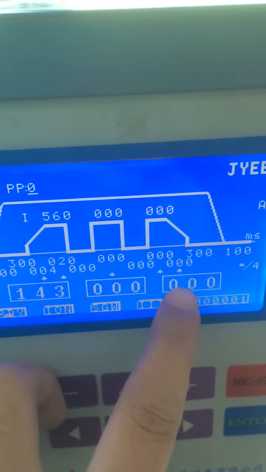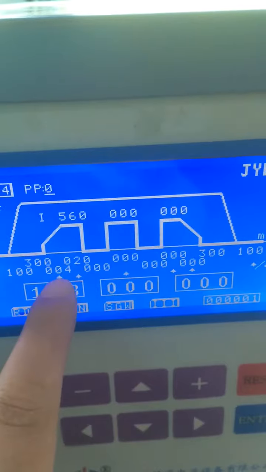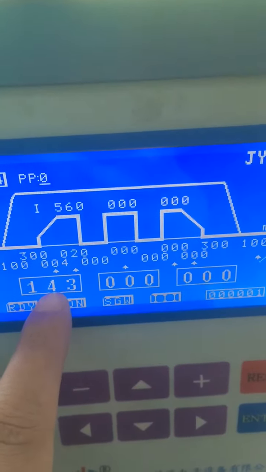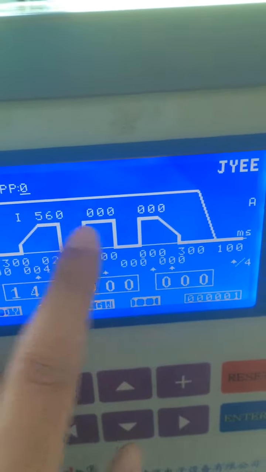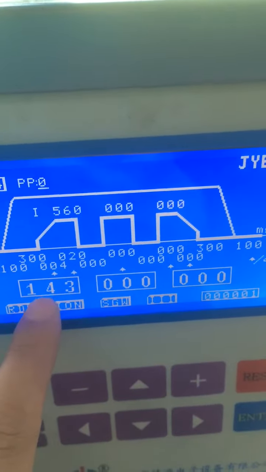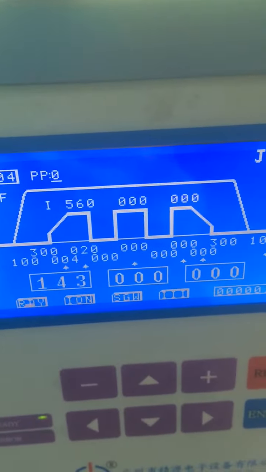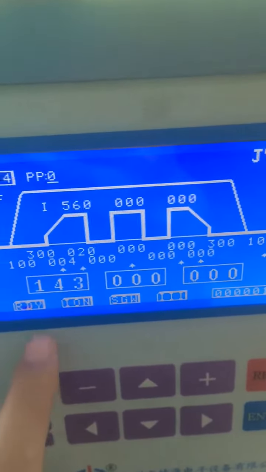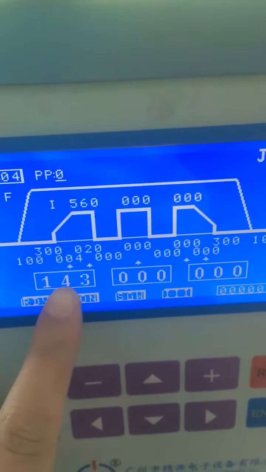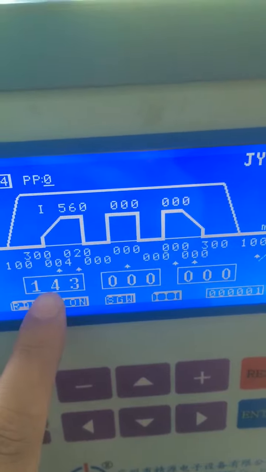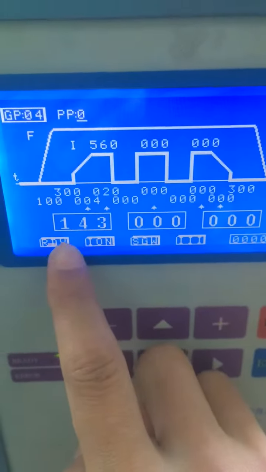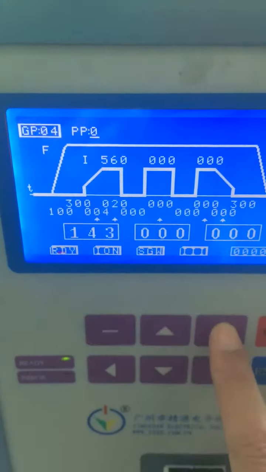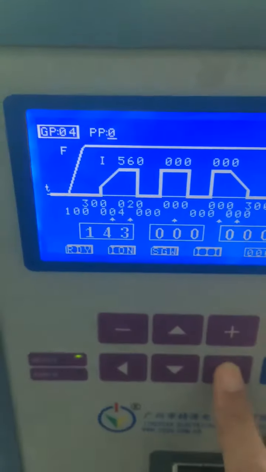These three are the accurate current we detect. This is the resetting current. This is the accurate current we monitored. And now we have no load, so there's a little current. And this is the status. It contains relay and schedule.